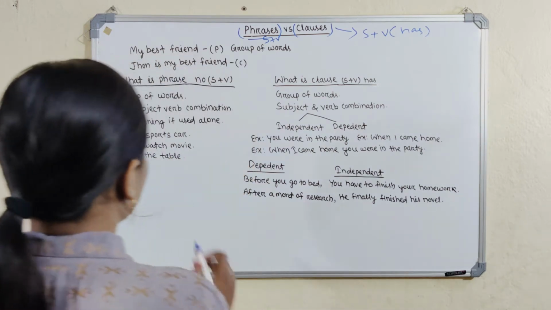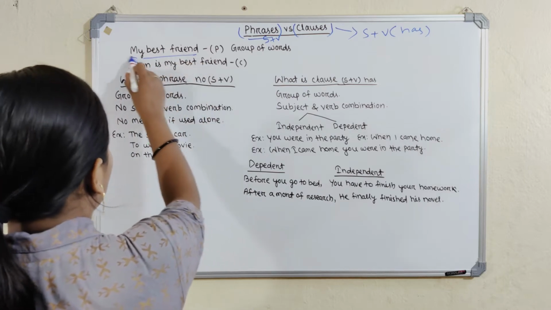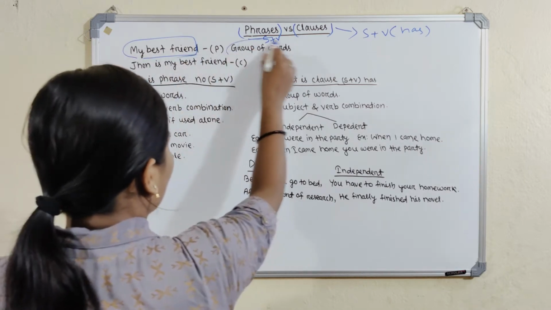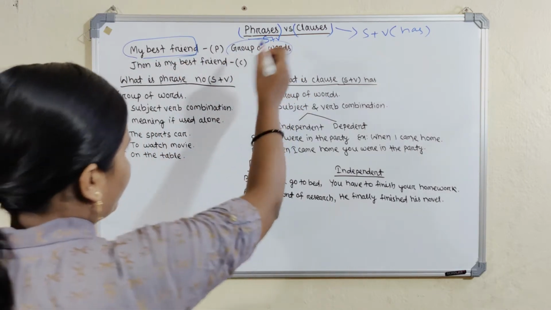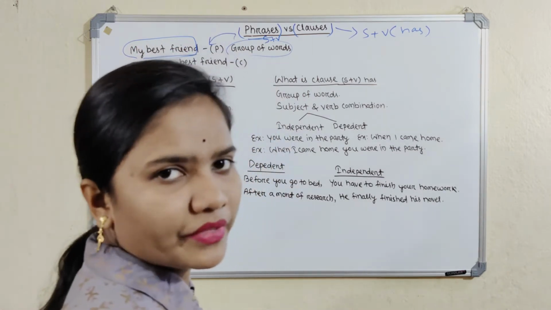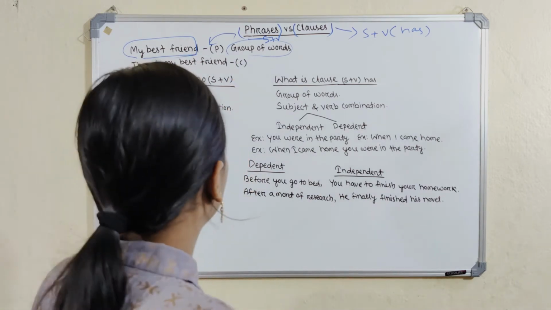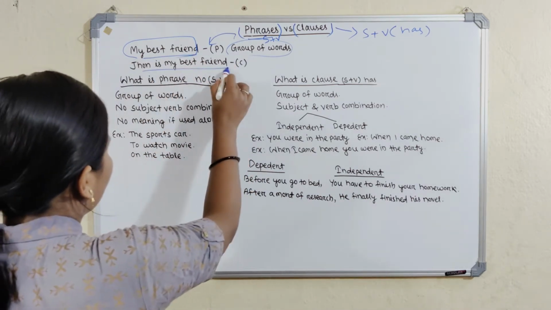Okay, let's start with examples. My best friend. It is one type of phrase. It is a group of words without a subject-verb combination, so it is called a phrase. But it has no complete meaning. Whenever it is used in a sentence, it has complete meaning, like this: John is my best friend.